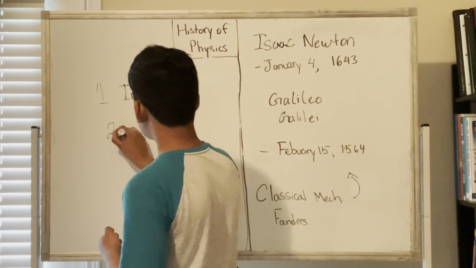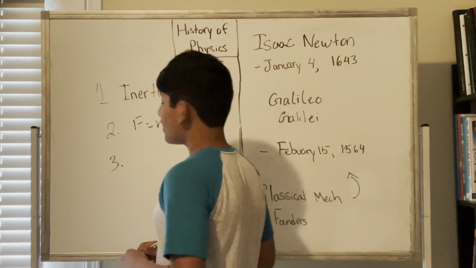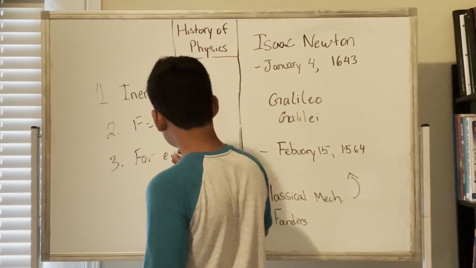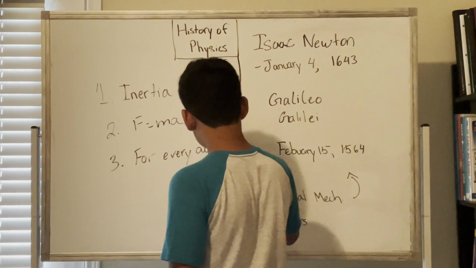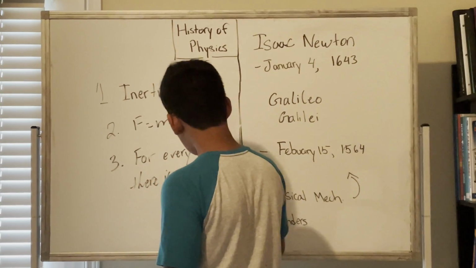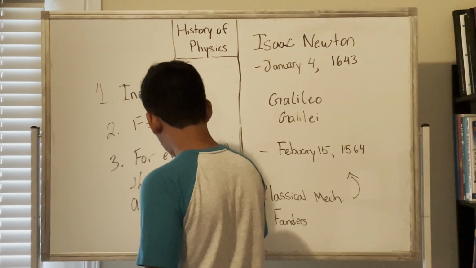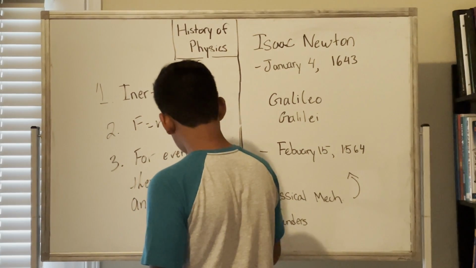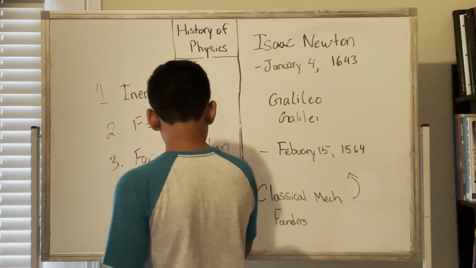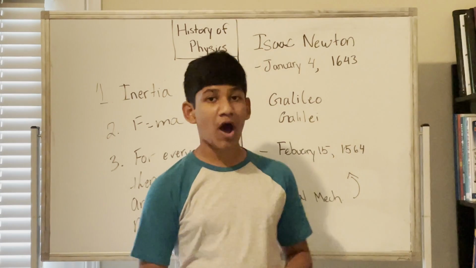The second law is an equation. Force is equal to mass times acceleration. The third law is essentially just for every action, there is an equal and opposite reaction. Now, so we have inertia, F is equal to ma, and for every action there's an equal and opposite reaction.